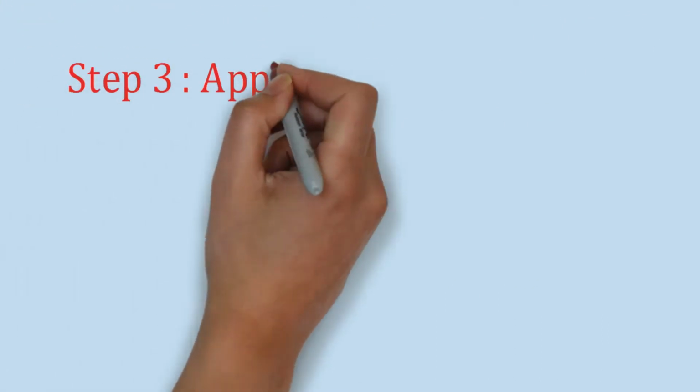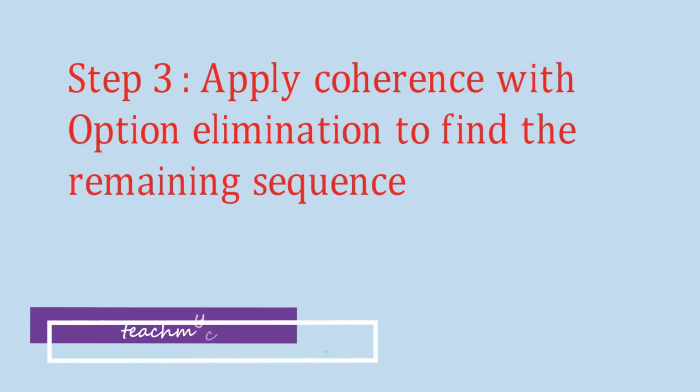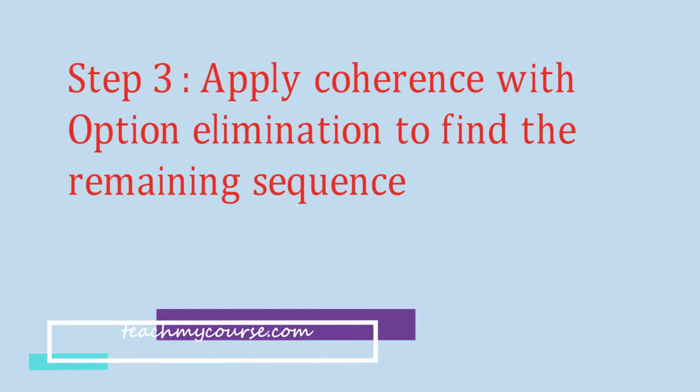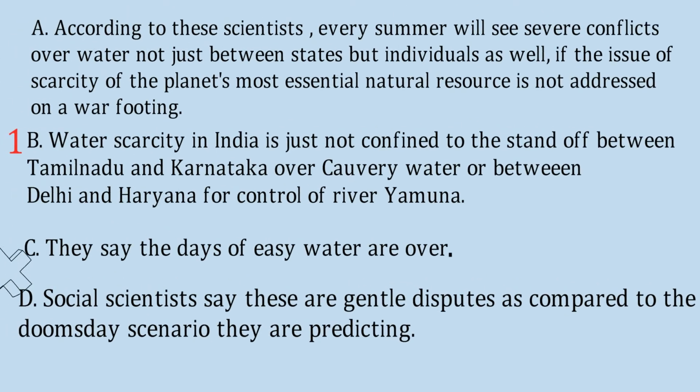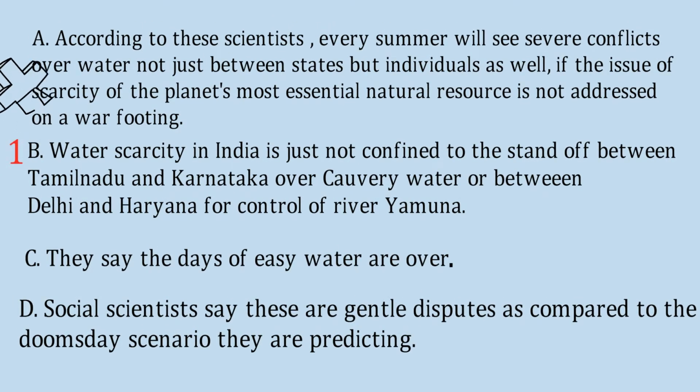So step 3 is we need to apply coherence with option elimination to find the remaining sequence. By coherence we mean that every sentence must follow the preceding sentence in a meaningful way. So we need to make a proper sequence. We already know now the first sentence, so we need to find the second sentence. So let's see option A. According to these scientists, but which scientists? In sentence 1, we didn't discuss any scientists, so how can it be possible in that case? So obviously option A is not possible here.